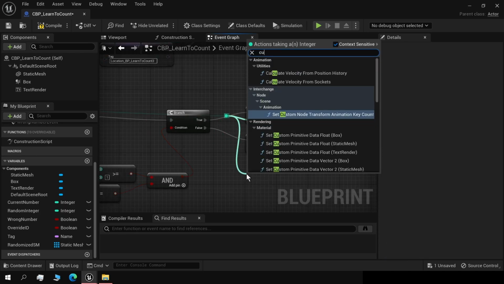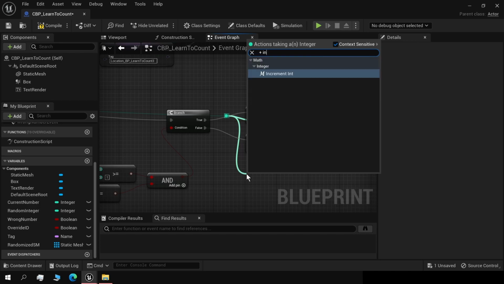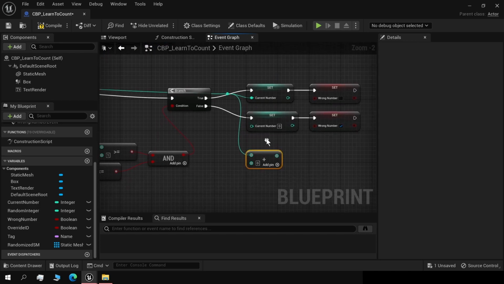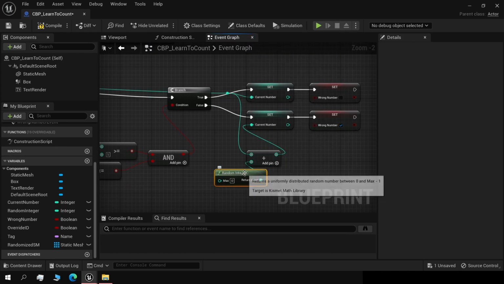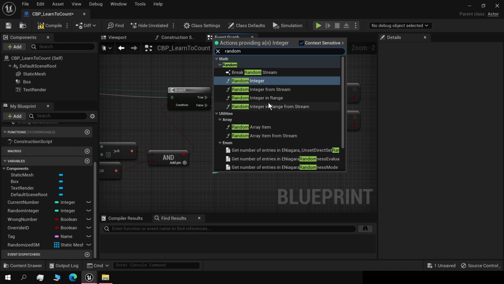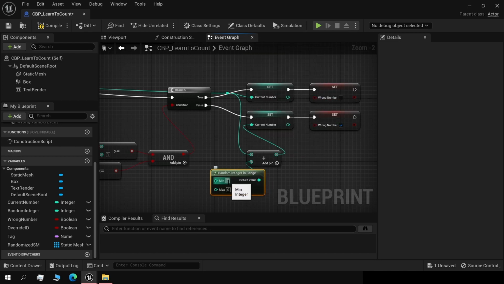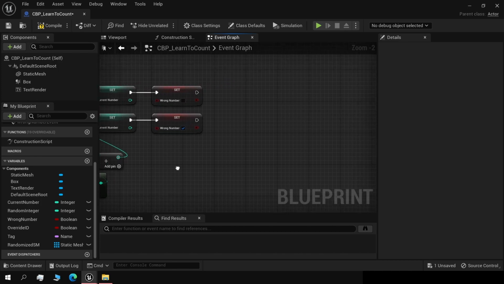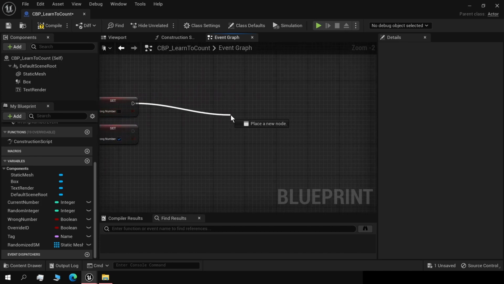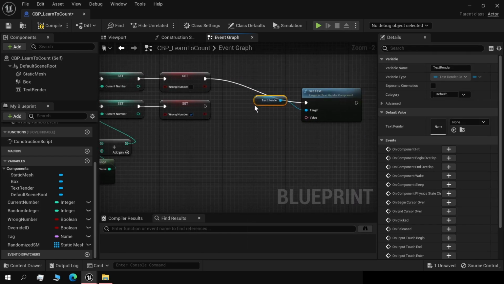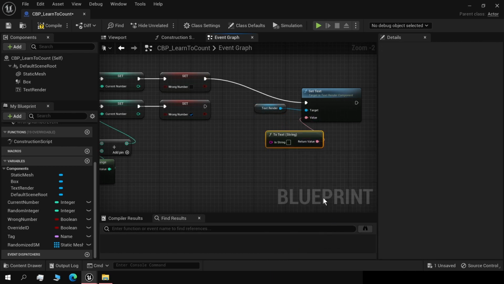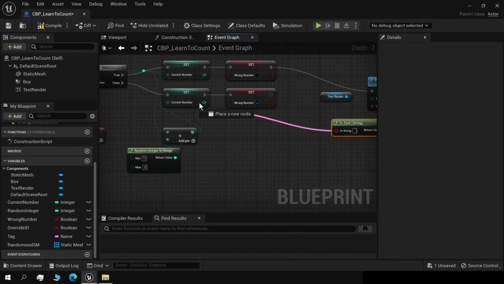Okay. We will add a random integer between 1 and 3. Great. And then we set text. We need to convert it from a string, and from the string to the current number.